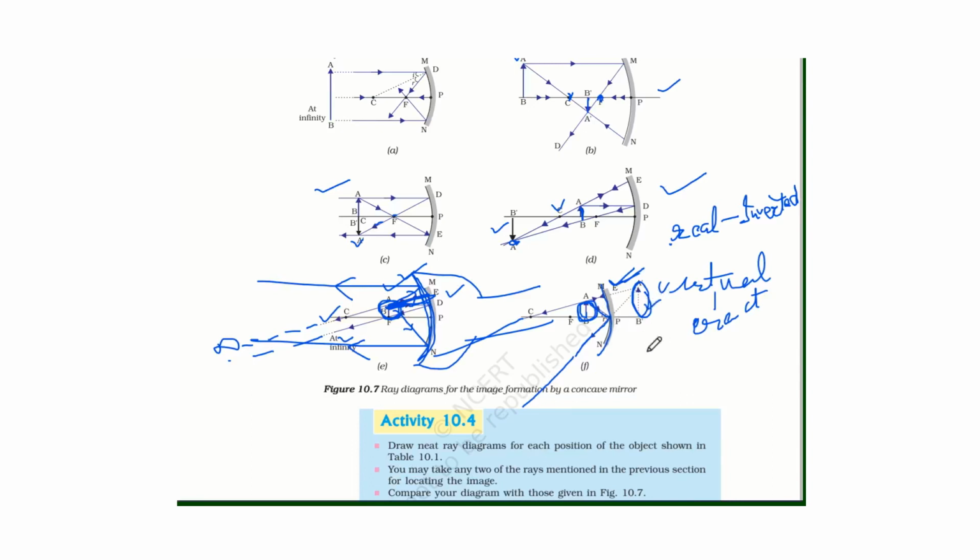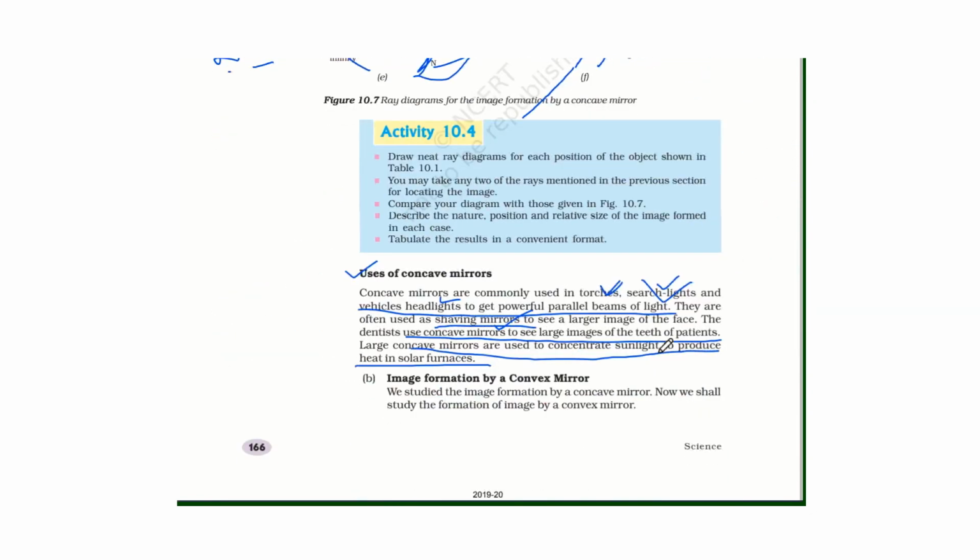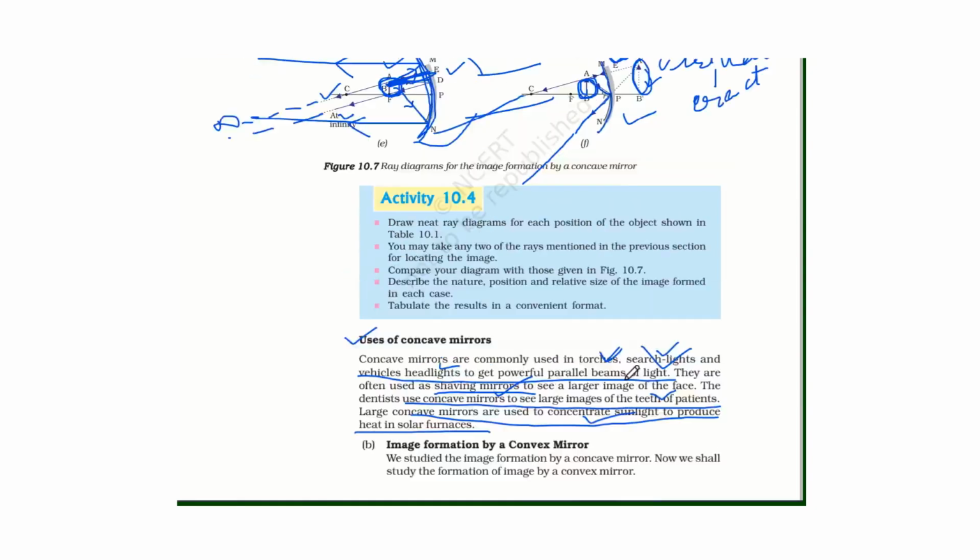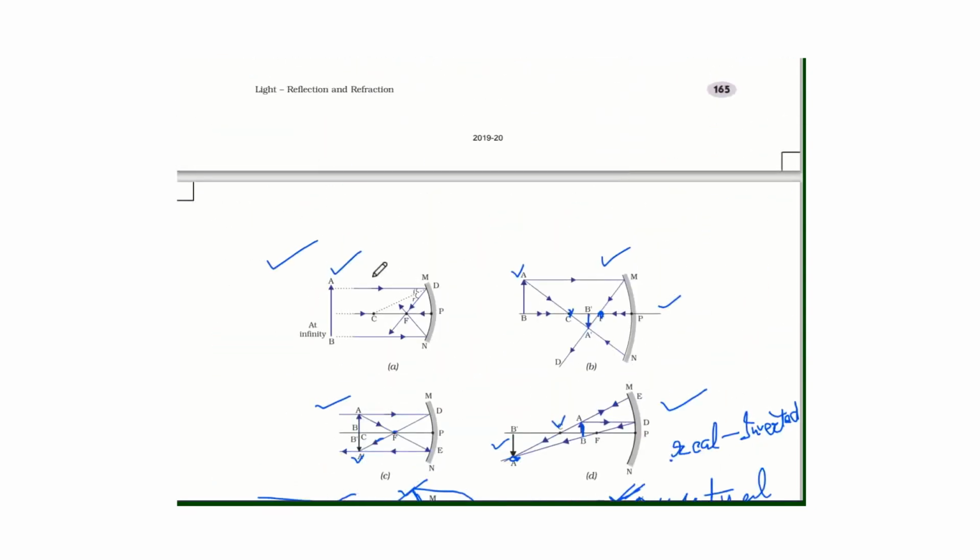And also it is used by dentist to see the teeth of the patient. Concave mirror also concentrates sunlight to produce heat because, see this diagram, the rays which are parallel are concentrated by the concave mirror at its focus. So large amount of heat is concentrated at this point. So excessive heat appears at this point. That's why it is used in solar furnace.